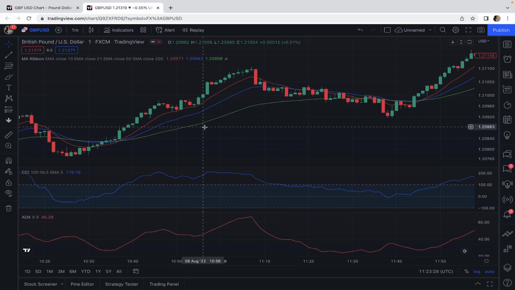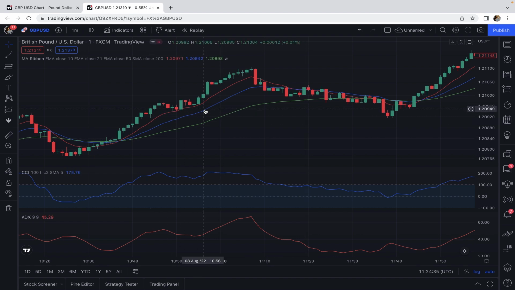Based on this strategy, we can catch every turning point of the market, whether it's in the direction of the current trend or it's against the trend. So in cases that we take the trades that are in the reversal point of the market, the risk of the trade is higher because we're entering against the current direction of the market. In this video, I'll show you both cases, but you can adjust this strategy and take only the signals that are in the current direction of the market. I'll talk more about this later in this video.